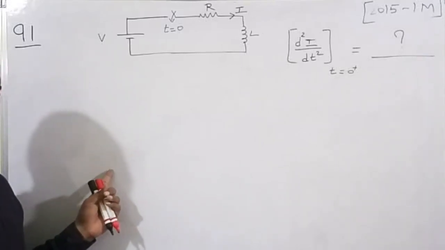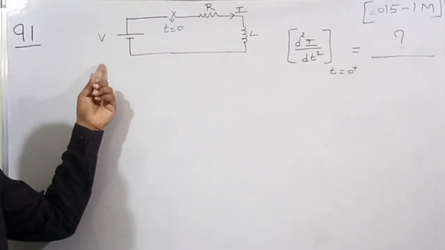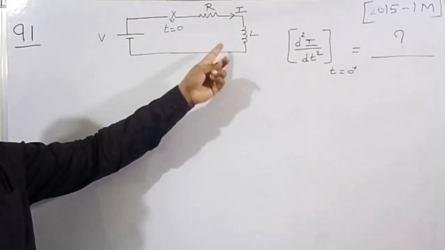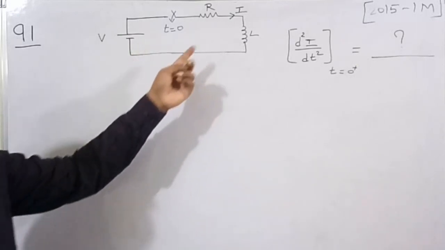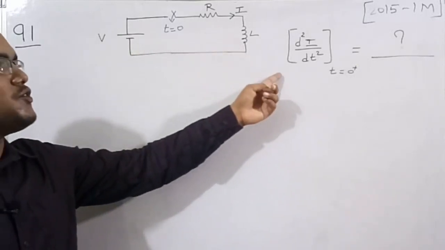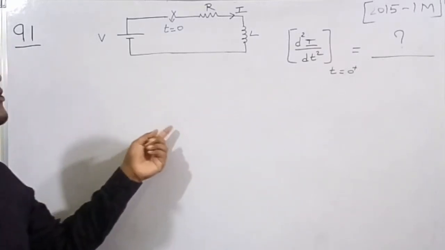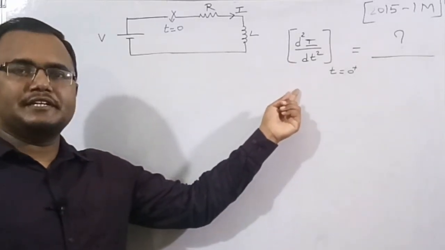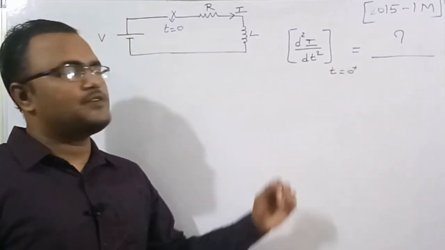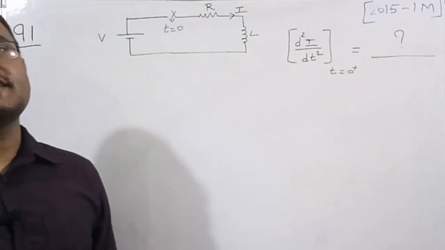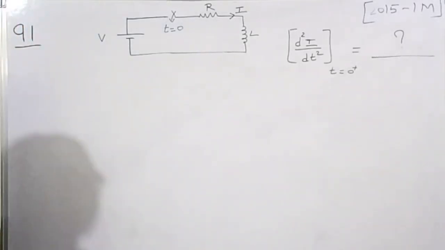The question says that there is a voltage source V, and there is a resistor and an inductor. The switch is closed at the instant t equal to 0. The current in the circuit is i. So after closing the switch at t equal to 0, we need to find d square i by dt square at t equal to 0 plus instant. This question was given in GATE 2015 for 1 mark. So let's do this problem.